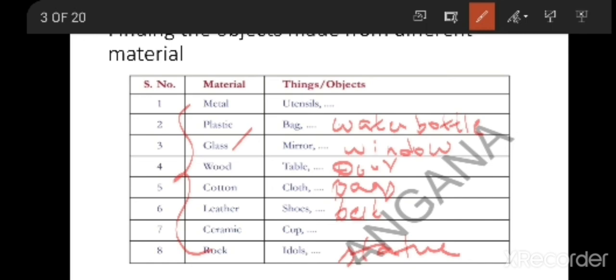So this is about the difference between materials and things. In the next class we are going to discuss the next topic.